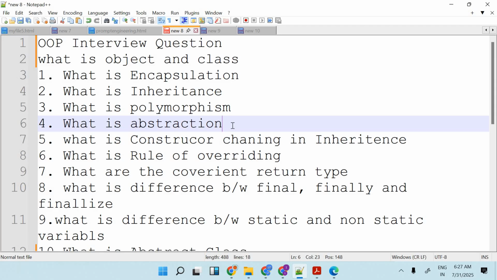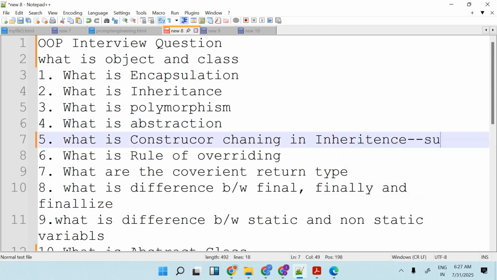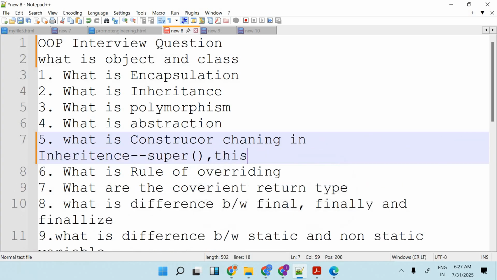Constructor chaining means calling the constructor from the child class to the parent class. How do we call it? We use one keyword called super. Super is a predefined method that helps you call the parent class constructor, and you may also call the current class, for which we use this.